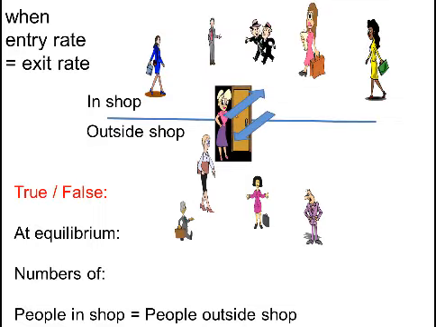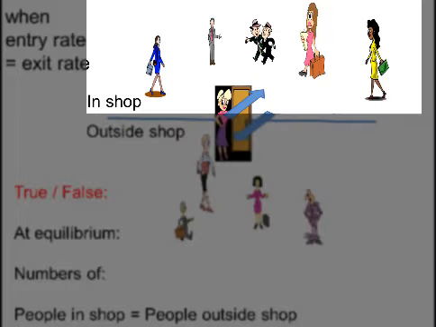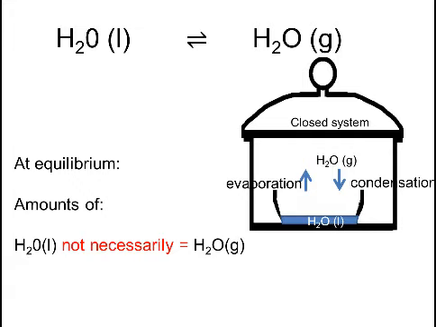There could be many inside and few outside. There could be few inside, many outside, and yet the rates of entry and exit be the same as one another. That has nothing to do with the ratio of people inside and outside. Similarly, at equilibrium, although the amounts of reactants and products each don't change over time, their amounts are not necessarily equal to one another.